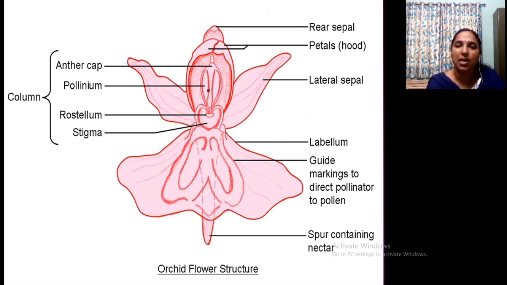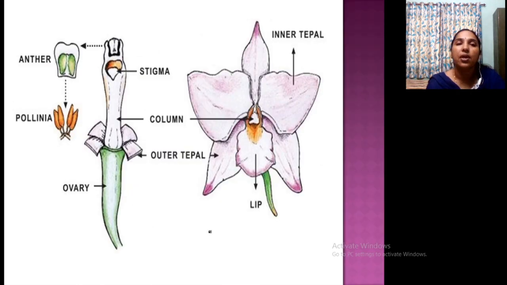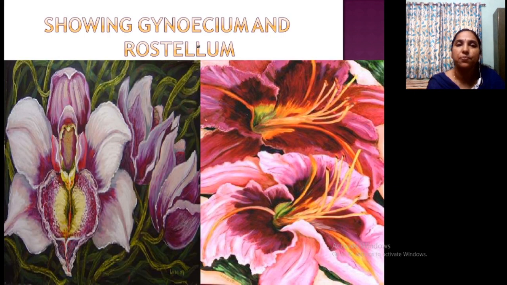So, rostellum attaches to the pollinia. Here lies the caudicle and other parts also. So, these are the markings for the pollinator or for the pollen. Then this is a long spur. I already told you, in some cases one of the sepals or structures is converted into a spur that carries the nectar. You have to draw the diagram and study. So, this is another important diagram, pollinia, translator and all. This is a stigma, column, outer petal-like structures in different orchids.